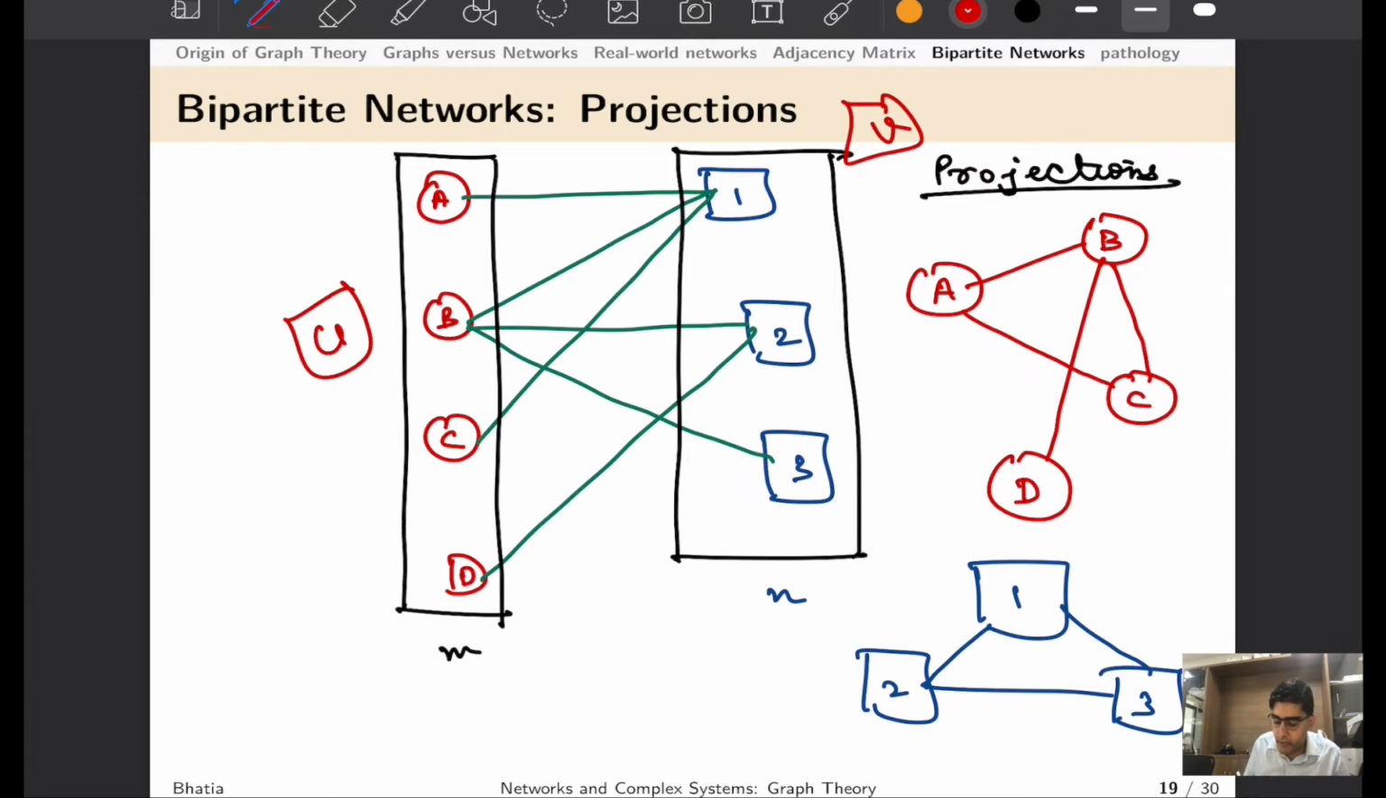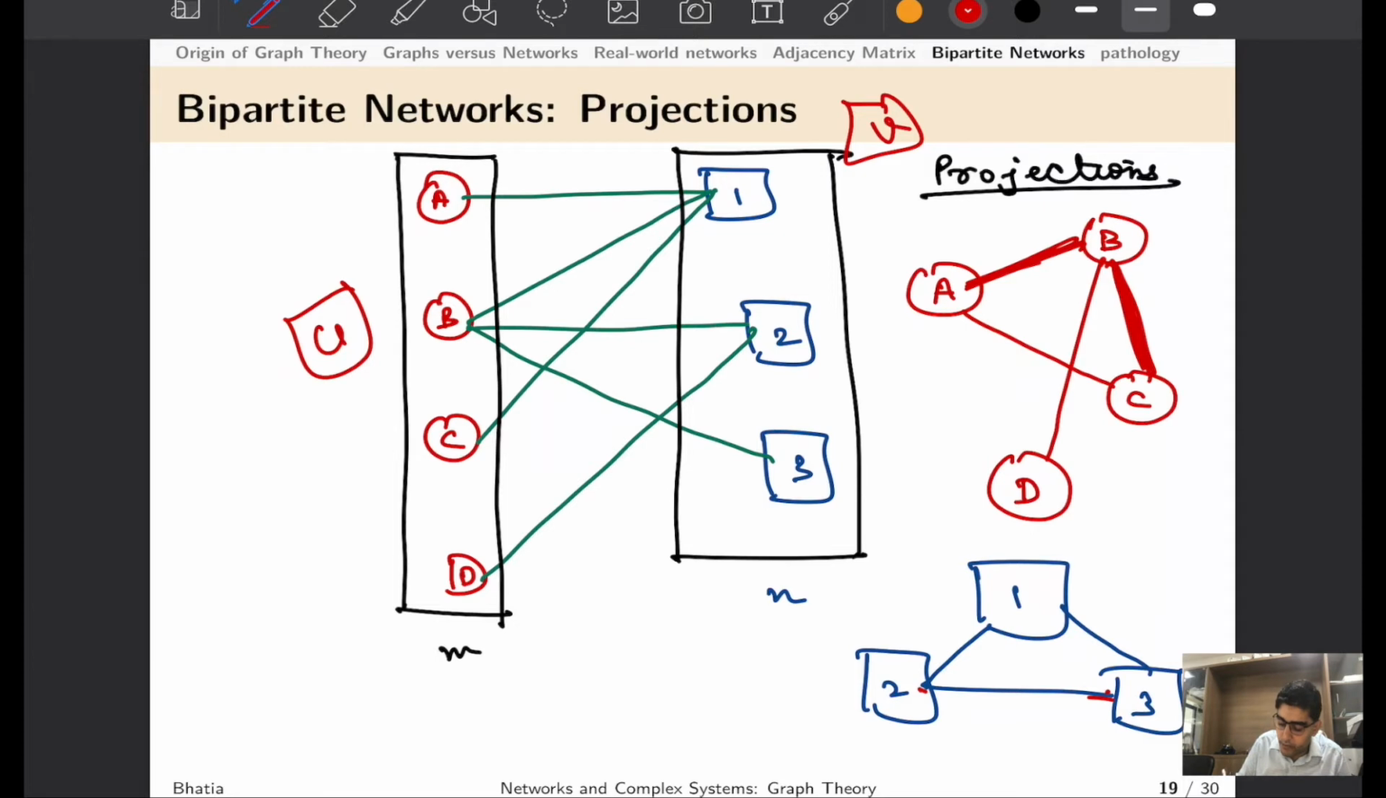Similarly, since B is connected to 2 and B is connected to 3, that means 2 and 3 can interact with each other through B. Hence, we can say that 2 and 3 are directly connected to each other. Similarly, if you look at A and 1, since A connects to 1 and C connects to 1, B and C can always interact through 1, and hence there can be a direct edge placed.